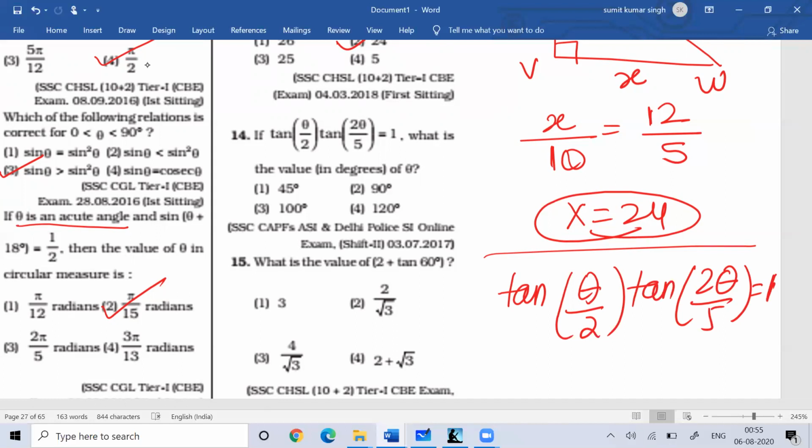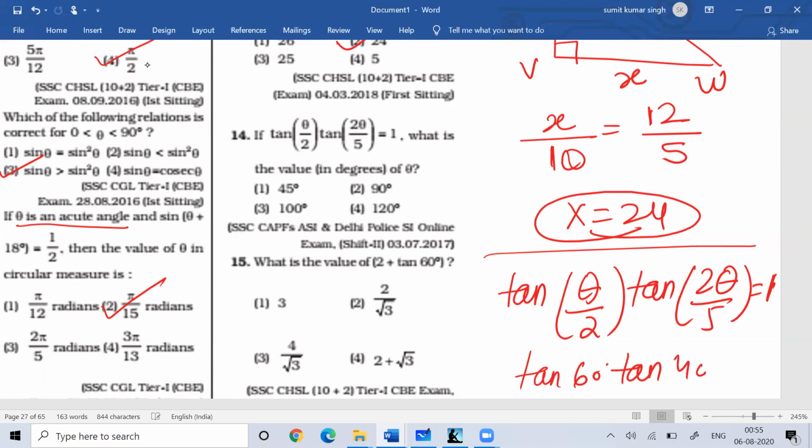So here you can put the options. I'll not first put 45 degree because of the odd number. Let me put 120 degree. So this would be tan 60. And 120 by 5 is 24, and then it becomes 48.